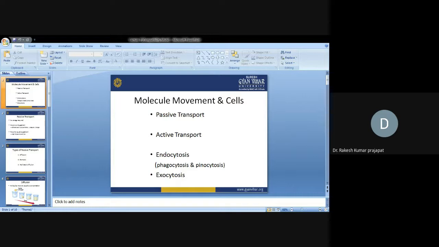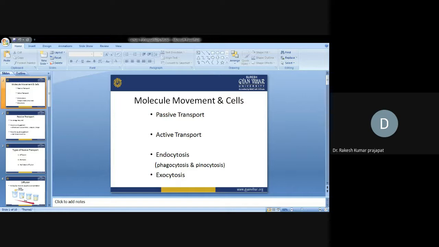Osmosis is a special form of diffusion. In osmosis, only the liquid will flow. Liquid will flow from lower solute concentration to higher solute concentration. It was somewhat confusing, so try to understand. Suppose I have two buckets, bucket A and bucket B. Bucket A contains low solute concentration, meaning the water molecules are more because salt concentration is less in that.